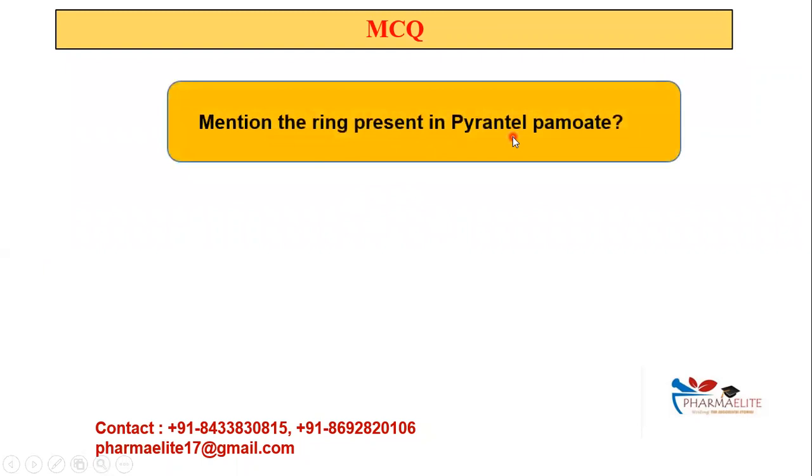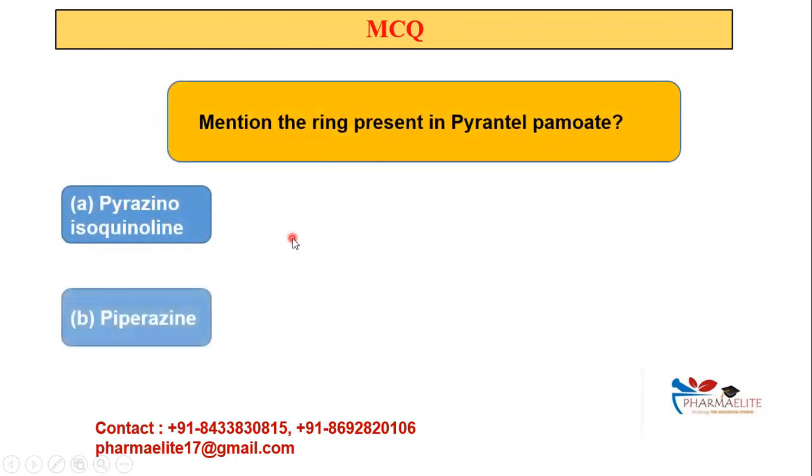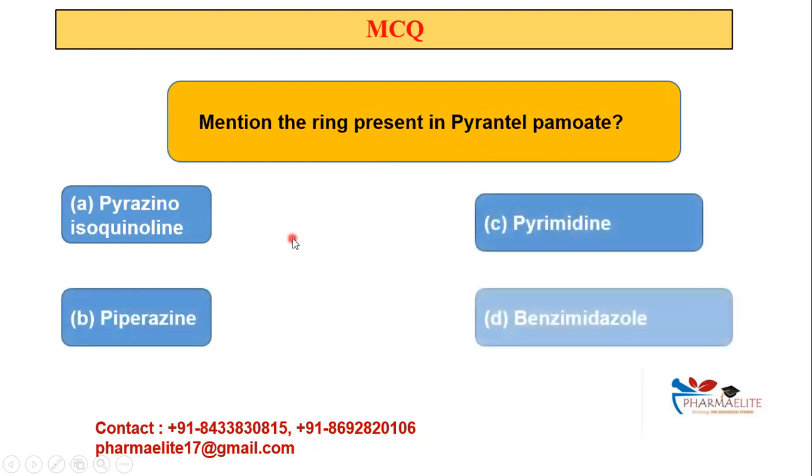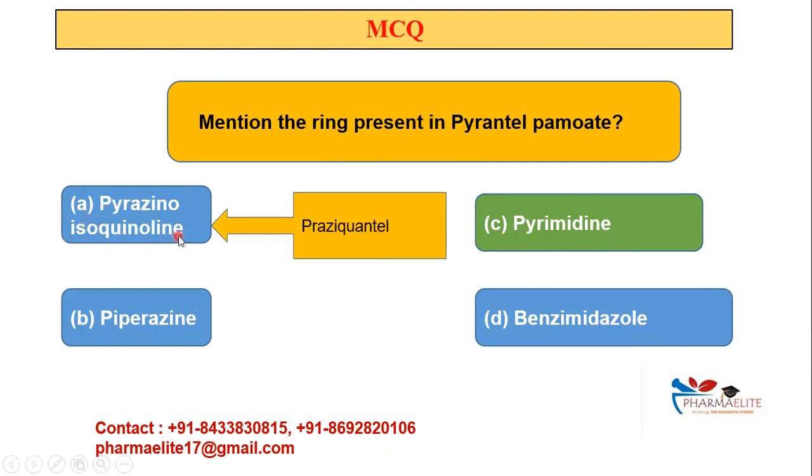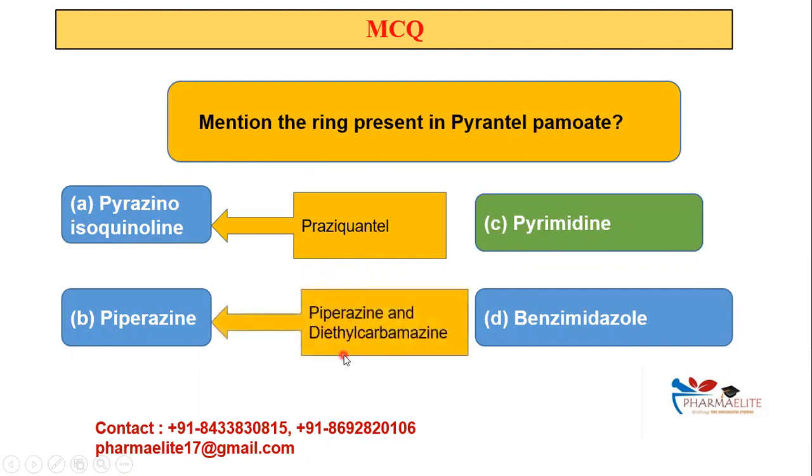The ring present in pyrantel pamoate. So which is the ring? A very basic question. Is it pyrazine or isoquinoline, piperazine, pyrimidine, or is it benzimidazole? We have seen the rings which are present, thiophenone and pyrimidine. So yes, the answer is pyrimidine. Okay. So praziquantel, if you see, we have this pyrazine or isoquinoline ring. Coming on to piperazine and diethylcarbamazine, you have piperazine ring in these two drugs, whereas benzimidazole is in mebendazole. Okay, so these also you have to remember, which we'll be doing subsequently.